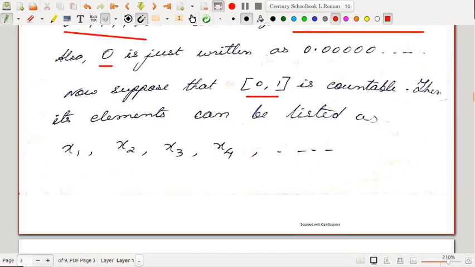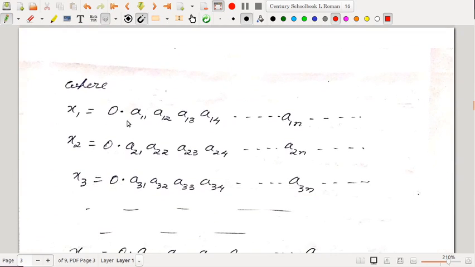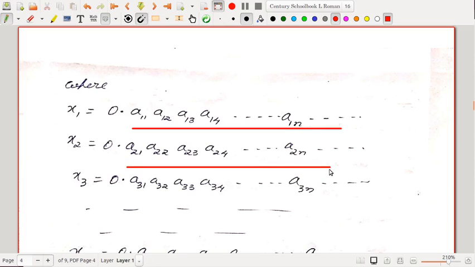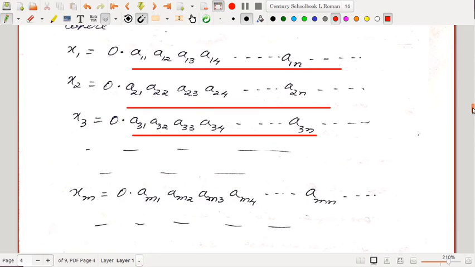In the earlier videos you have seen that if A is a countable set, then we can list the elements of A in some order. So its elements can be listed as x1, x2, x3, x4 and so on, and we can write x1 as 0.a11 a12 a13 a14, x2 as 0.a21 a22 a23 a24, and x3 as 0.a31 a32 a33. We are using matrix notation. Similarly, in general, xm can be written as 0.am1 am2 am3 and so on.